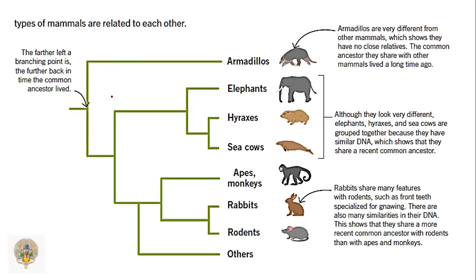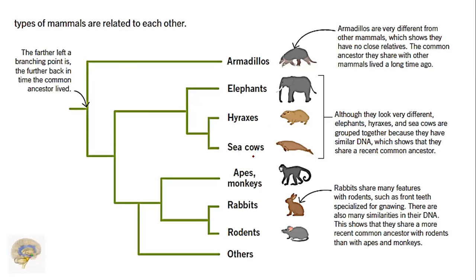Armadillos, aardvarks, elephants, hyraxes, sea cows. Herbivores, another one here, apes, monkeys, rabbits, rodents, and others. What about armadillos? They are very different from other mammals, which shows they have no close relatives. The common ancestor they share with other mammals lived a long time ago.